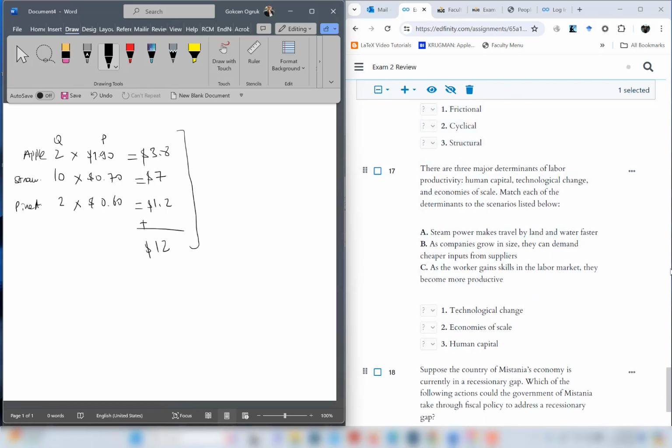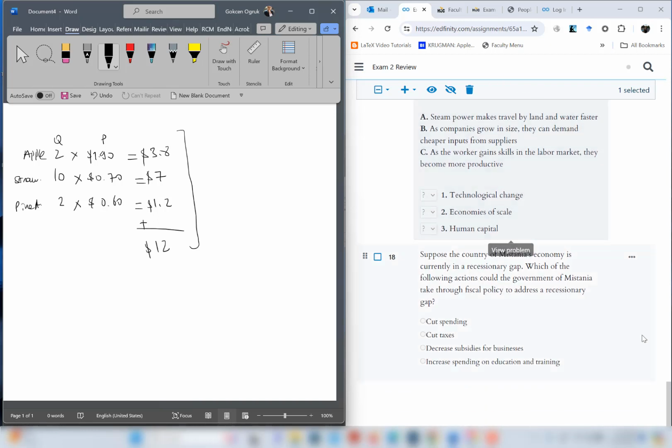Question number 17. There are 3 major determinants of labor productivity: human capital, technological change, and economies of scale. Match each of the determinants to the scenarios listed below. Let's start with the first one. Steam power makes travel by land and water faster. This is a technological change. B, as companies grow in size, they can demand cheaper inputs from suppliers. This is economies of scale. As companies get bigger, they can purchase raw materials at a cheaper rate. And the third one, as the worker gains skill in the labor market, they become more productive. This is human capital. If you remember, human capital refers to education, training, and skills of the workers.